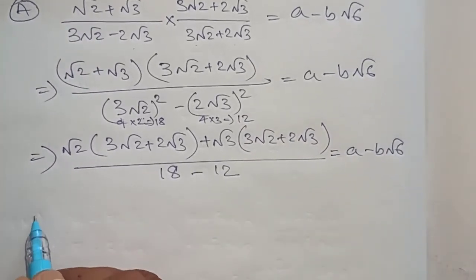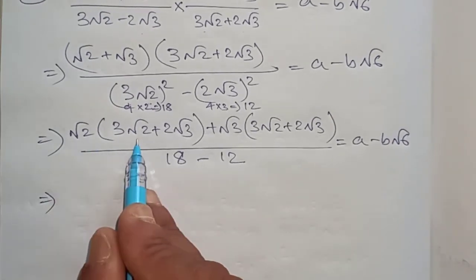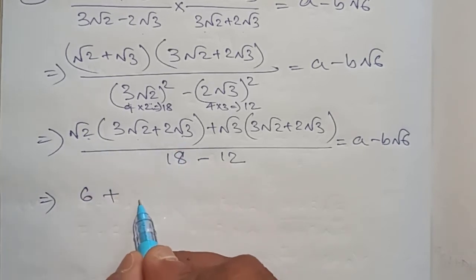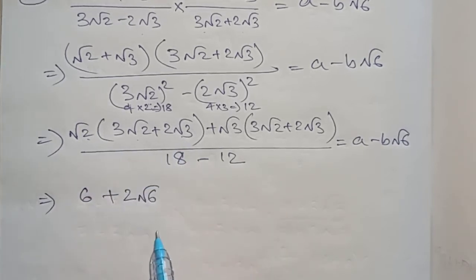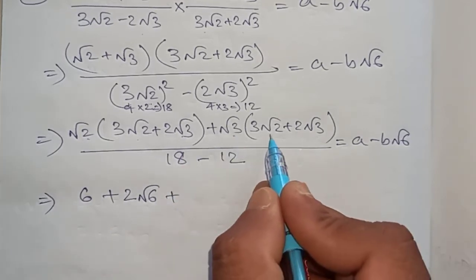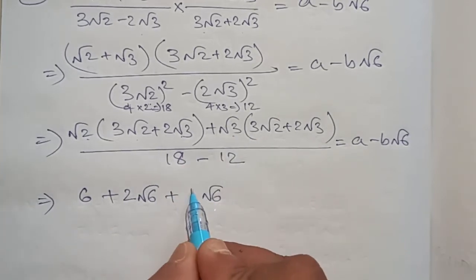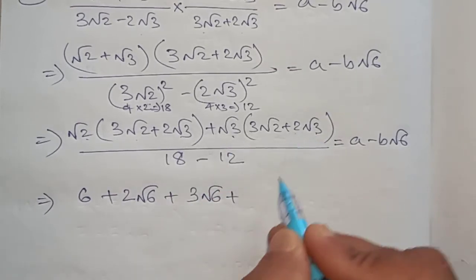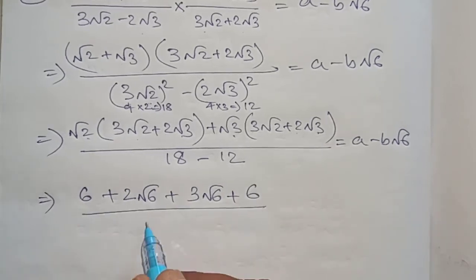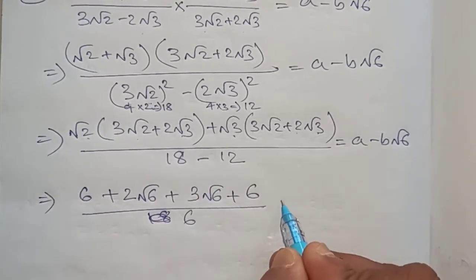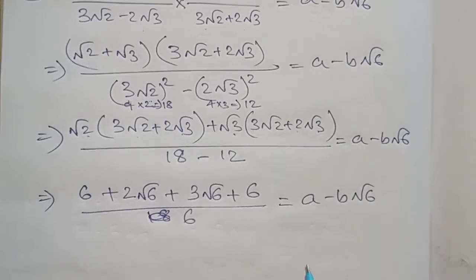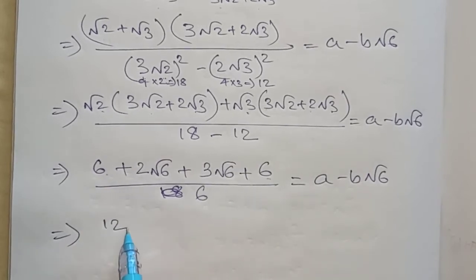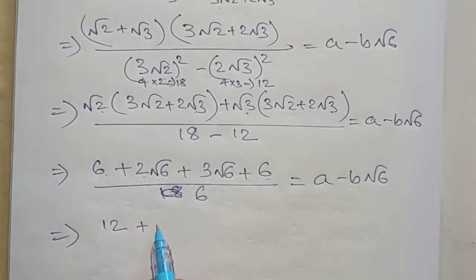Next, open the bracket and multiply. Root 2 into root 2 is 2, 2 3s are 6. Root 2 into root 3 is root 6 and 2 will be left. Plus root 3 into root 2 is root 6 and 3. Plus root 3 into root 3, 3, 3 2s are 6 we will get. Divided by 18 minus 12 is 6, equals a minus b root 6. Next, add these two: 6 plus 6 12, plus 2 plus 3 is 5.